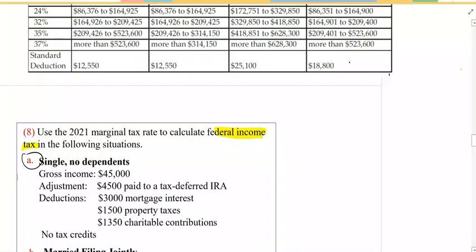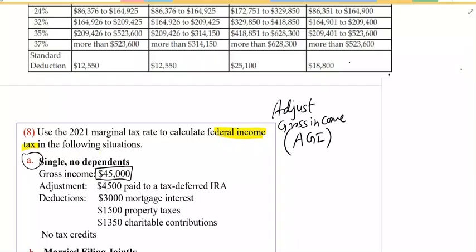First part, what's the gross income? Gross income is given here. You already have the gross income. And what's the adjusted gross income? Adjusted gross income, we call it AGI, equals gross income minus adjustment.